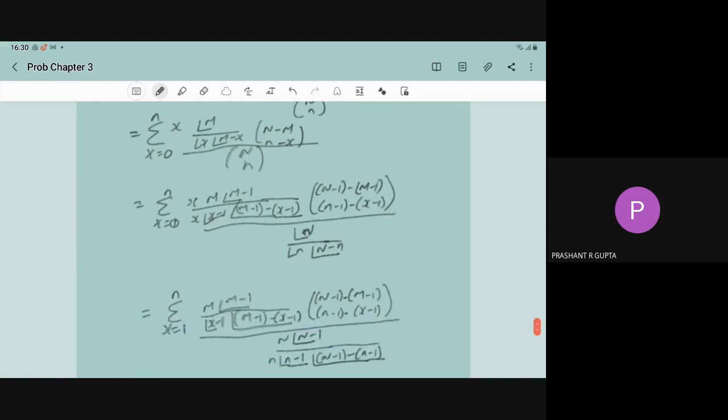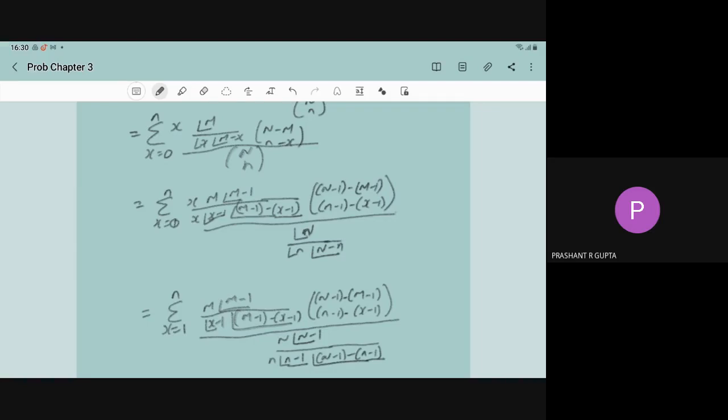In the numerator, factorial m can be written as m into factorial of (m minus 1), and in the denominator, factorial x can be written as x into factorial of (x minus 1), and factorial of (m minus x) can be written as factorial of (m minus 1) minus (x minus 1).